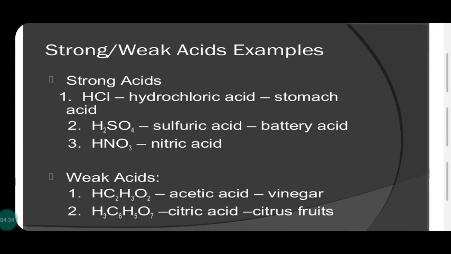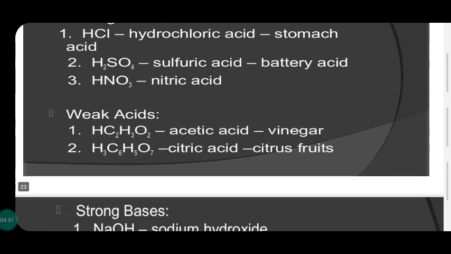Examples. Strong acids: HCl, hydrochloric acid, available in our stomach. H2SO4, sulfuric acid, in batteries. HNO3, nitric acid, also used in the preparation of many chemicals. Weak acids: acetic acid in vinegar, and citric acid present in citrus fruits.